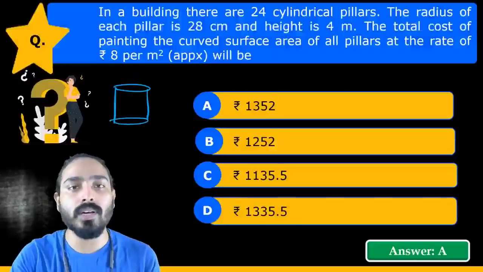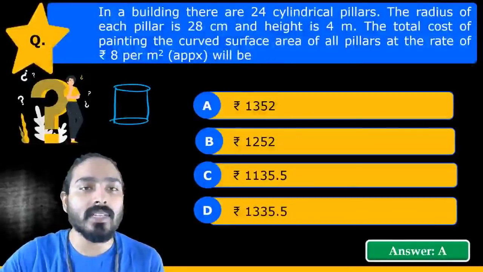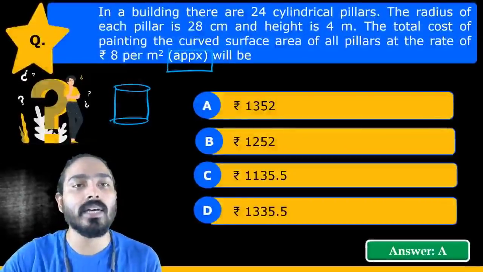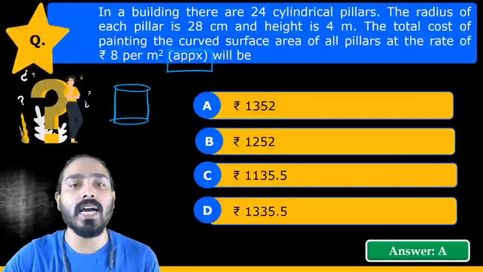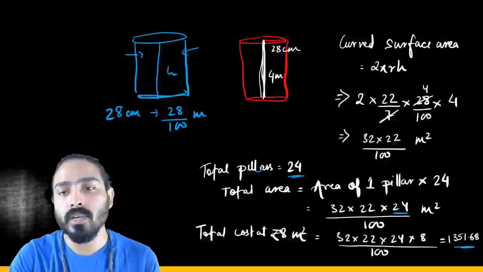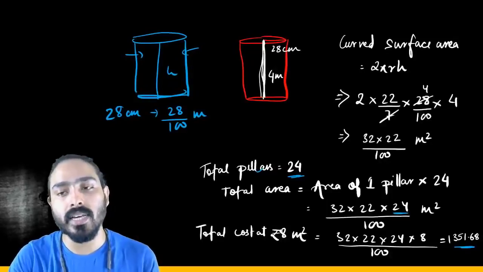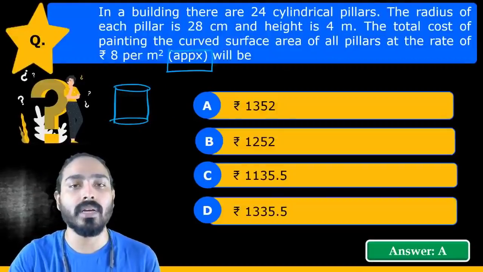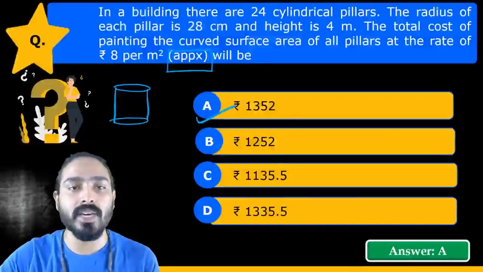Now again go back to the question. If you just look at it, there is an approximately word which is hidden behind it. So yes, you have to take the closest answer. So 1351.68 rounded off becomes 1352. So A is the right answer.